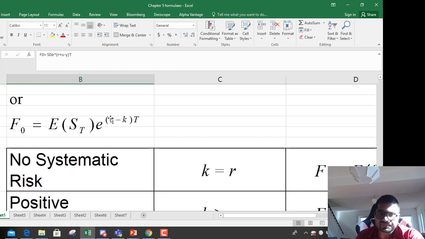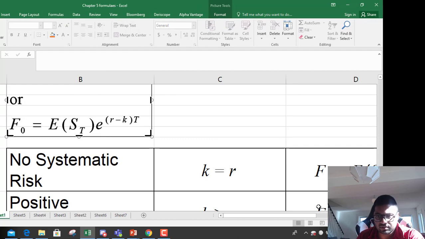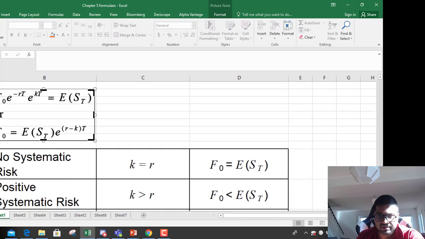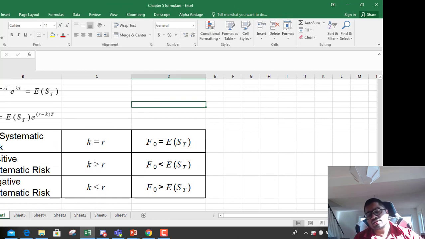Then last thing, this whole discussion, so let's zoom out so that you can see it. This whole discussion states that forward prices are also a function of estimated spot price. What is estimated spot price?